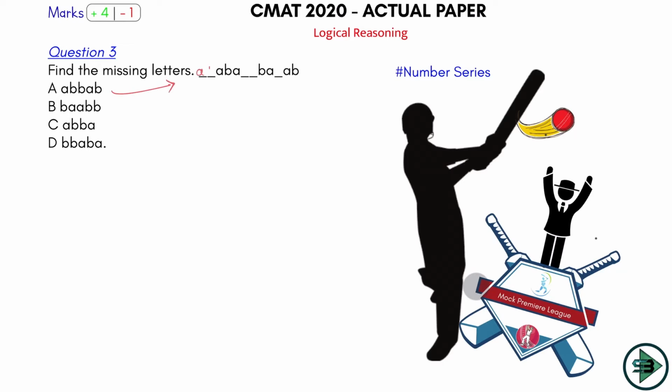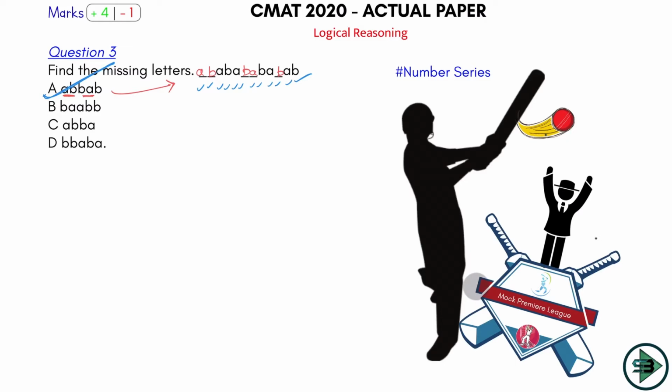So I put here A, I put here B, then this is AB. Okay, I put this, then BA and then B. So BA and then B. So see if there is any pattern that can be seen. This is AB, then AB, then AB, then AB, then AB, then AB. Got it? A is the answer.